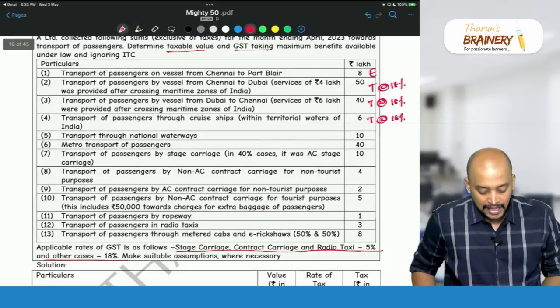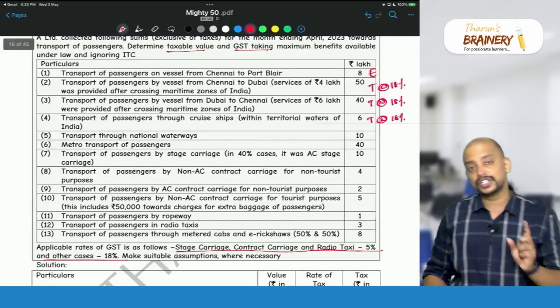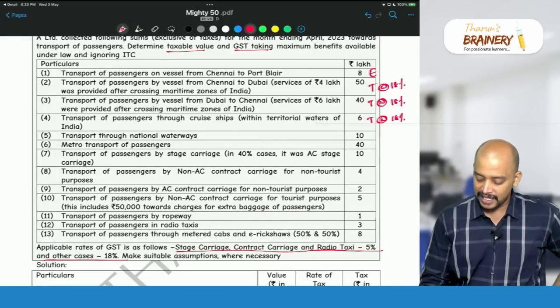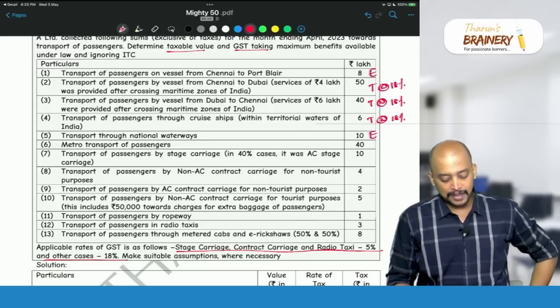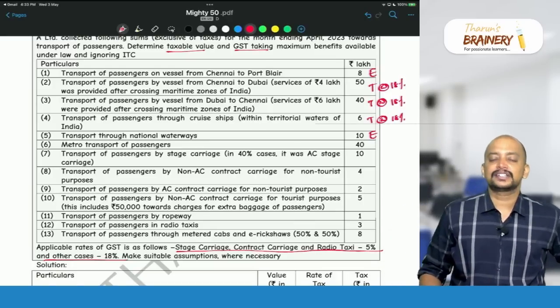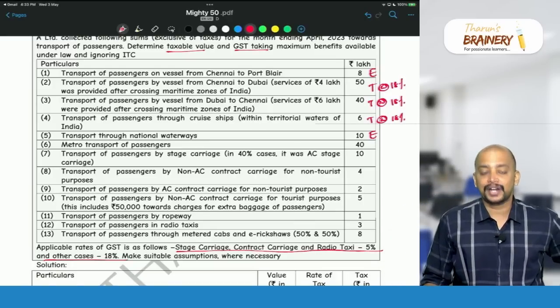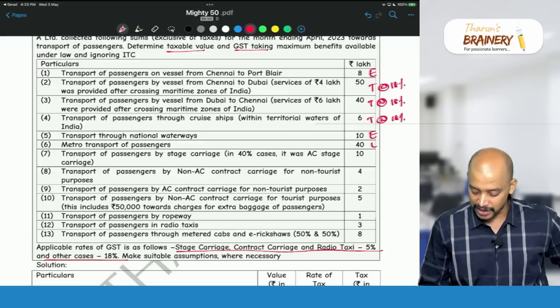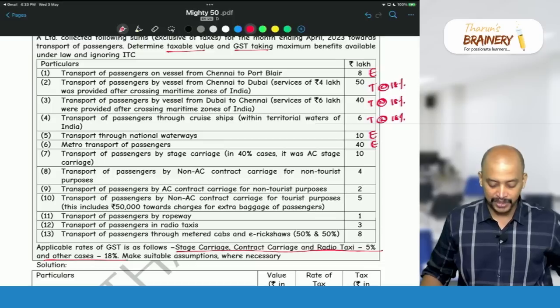Then next, transportation through national waterways. This is exempted. Inland waters, that is exempted. Then metro transport of passengers. Metro, mono and tramway is actually exempted.